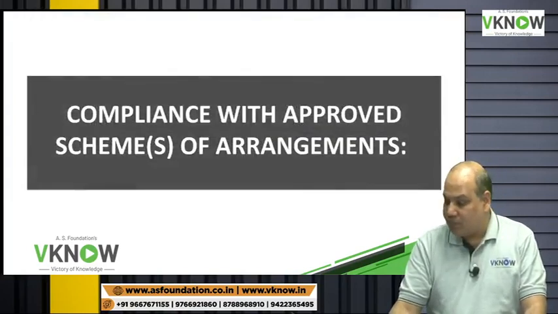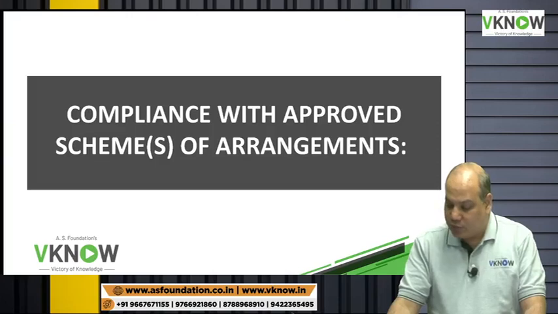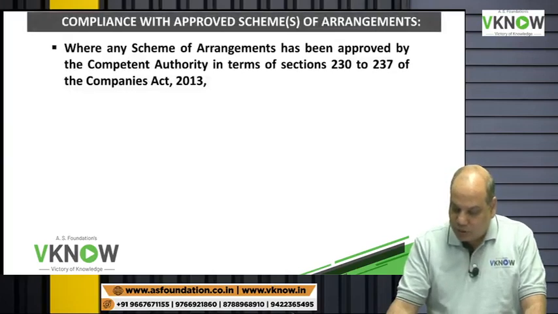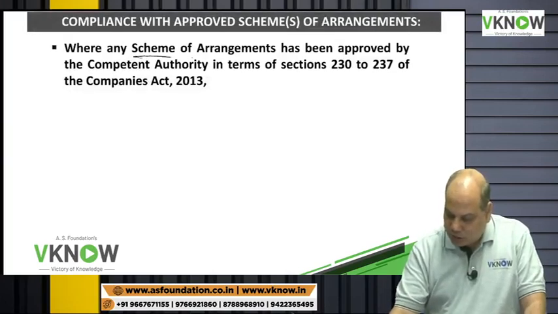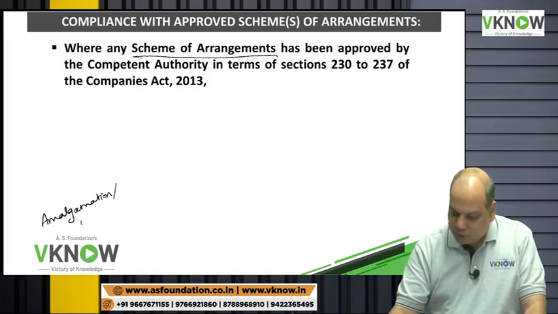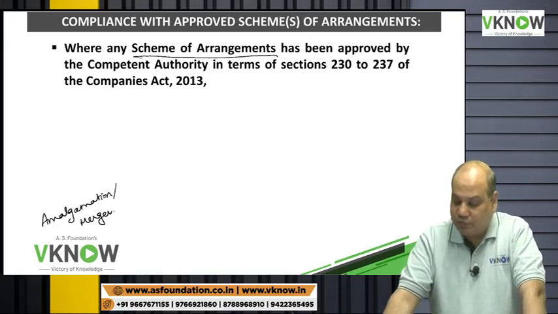Next point is compliance with approved scheme of arrangement. Scheme of arrangement means amalgamation, merger, etc. Not very important for you right now. This paragraph is not important.